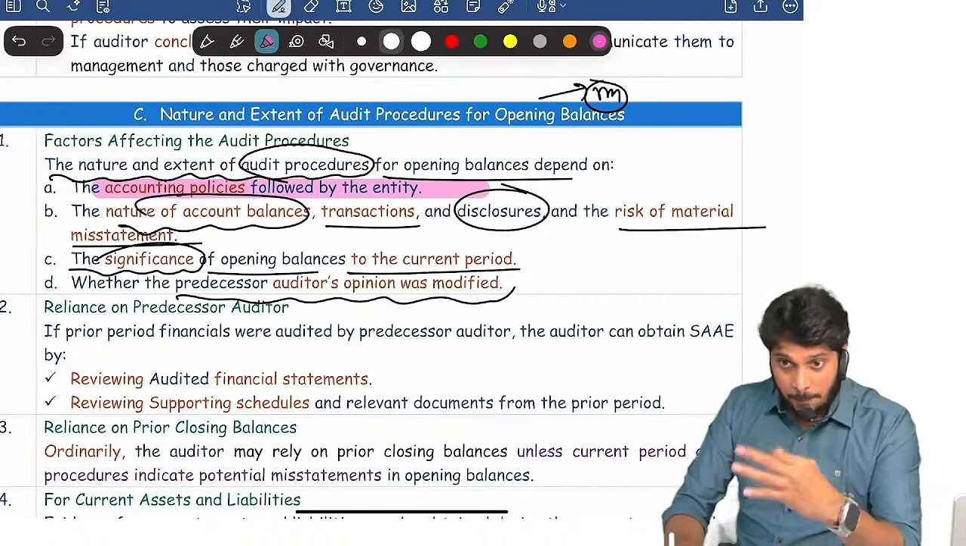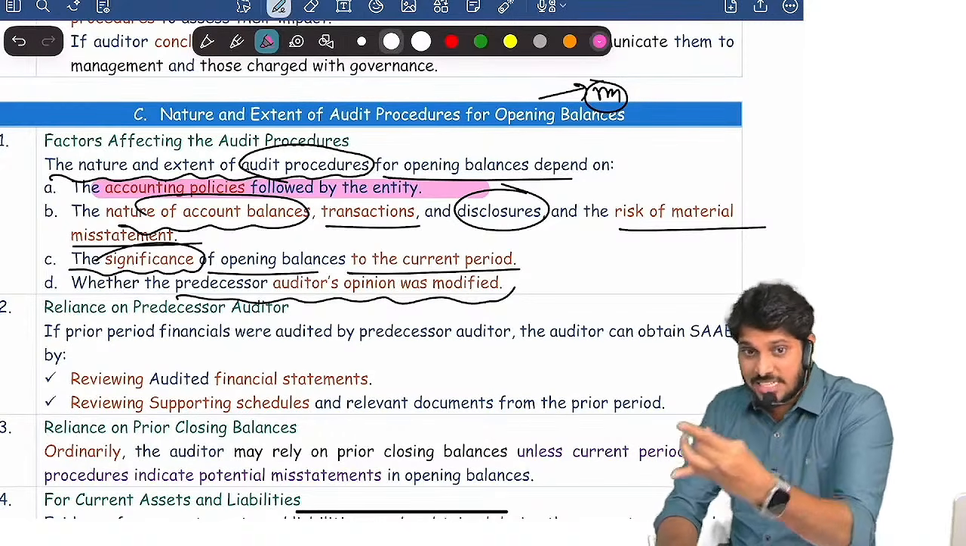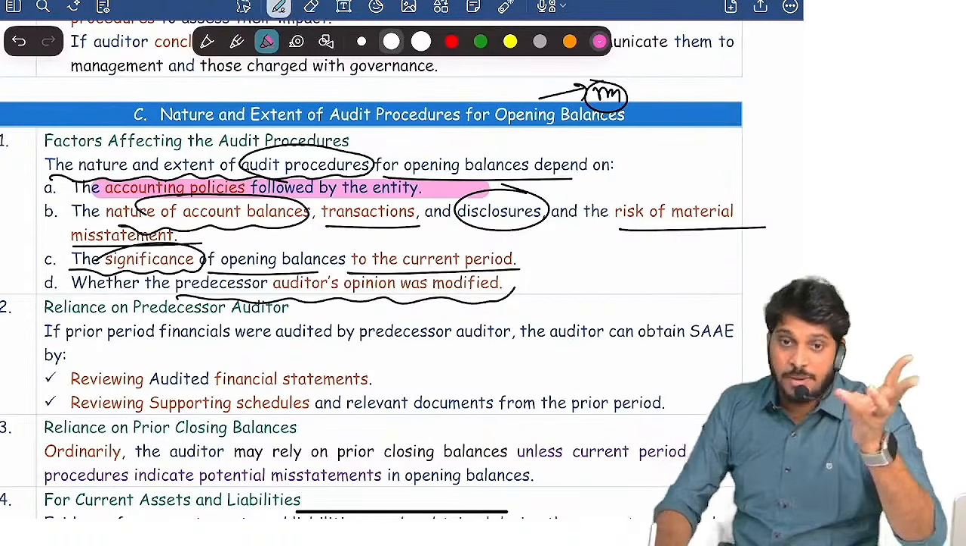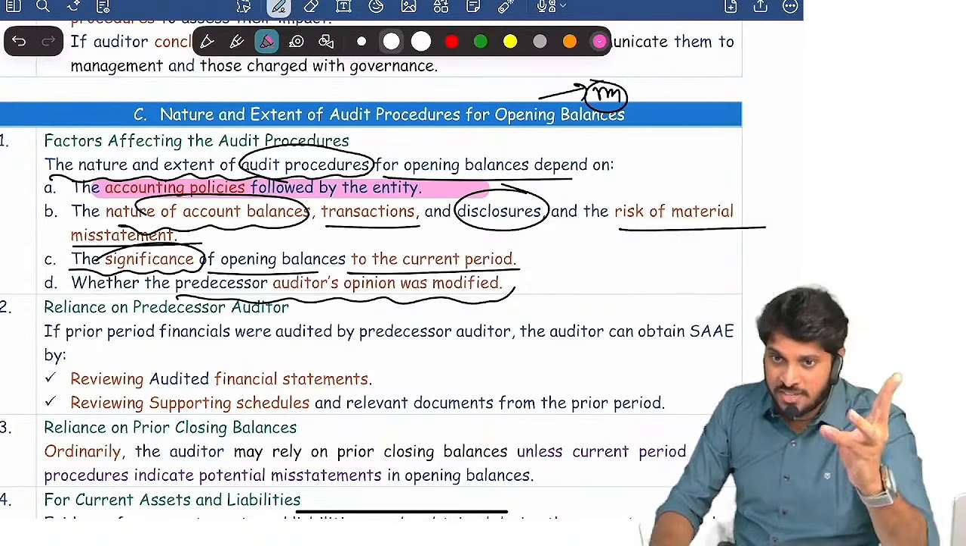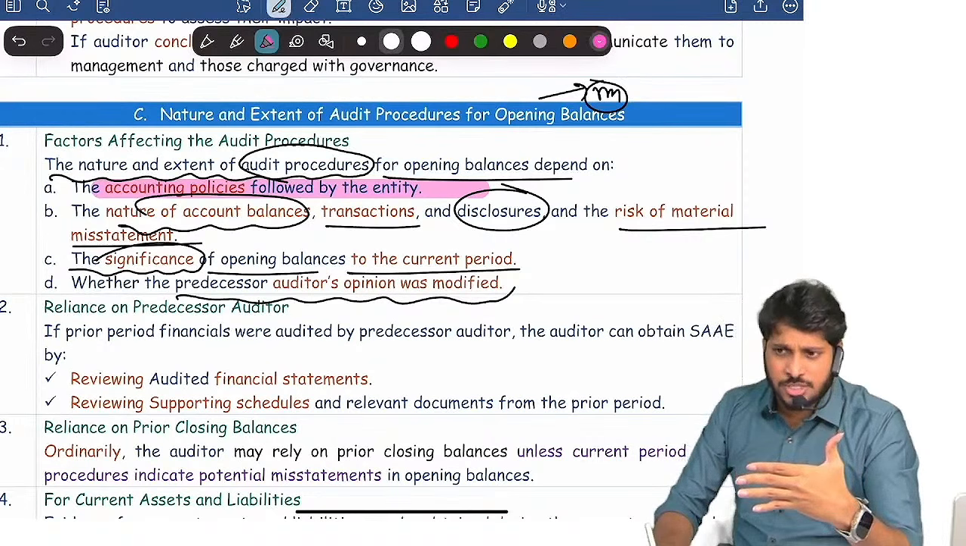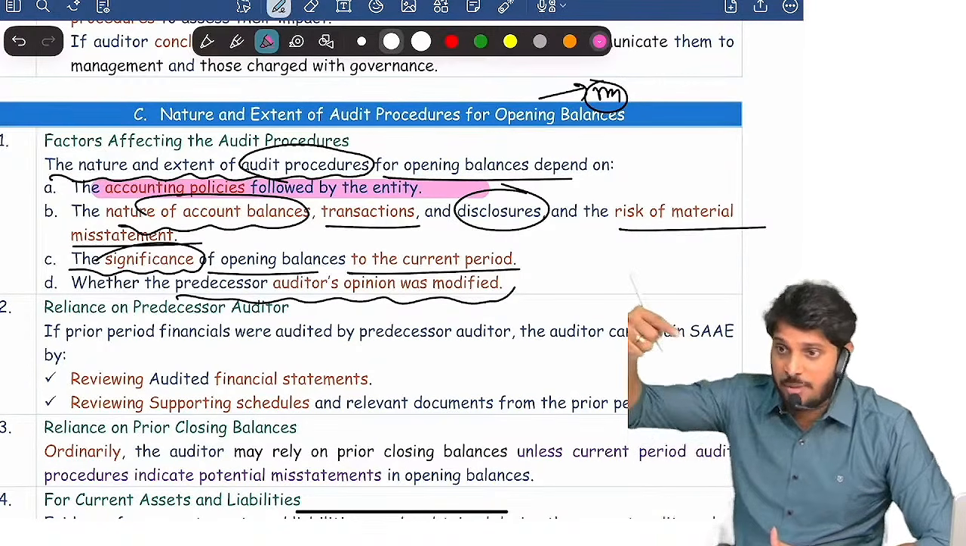Depending upon the complexity of the accounting policy, depending upon the significance of account balance, transaction, disclosure in the last year, depending upon the significance of opening balance in the current year, depending upon whether prior period auditor modified or not. These factors will influence the nature of audit procedures that you perform on opening balance. The extent of audit procedure that you perform on opening balance will decide.